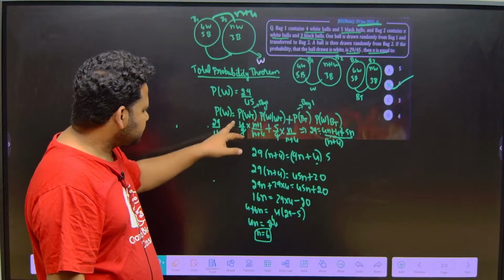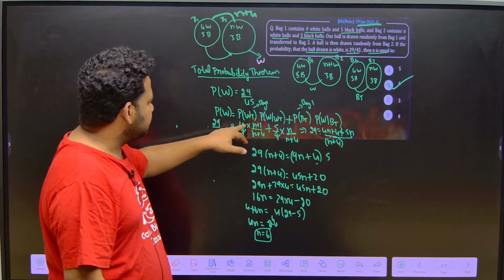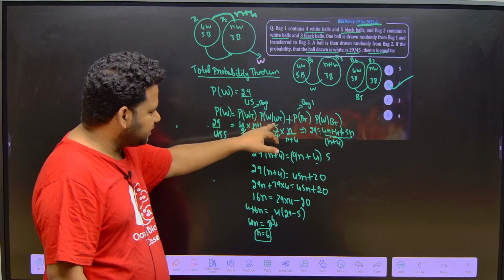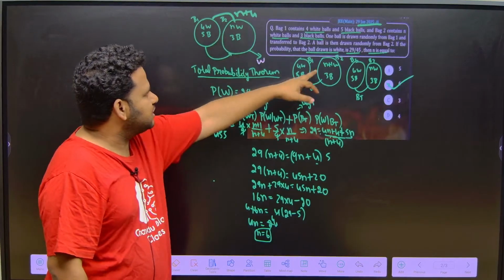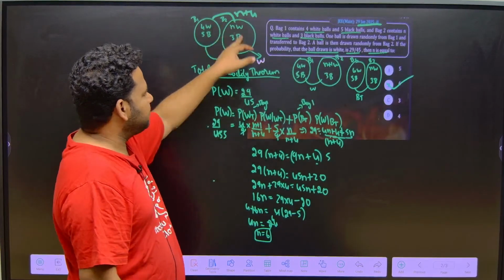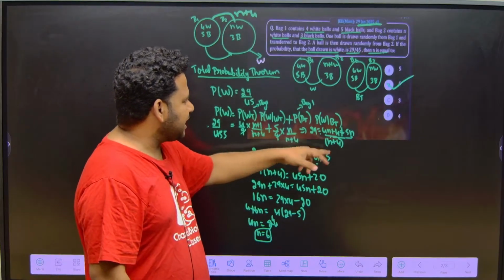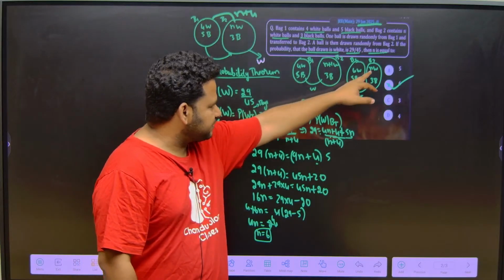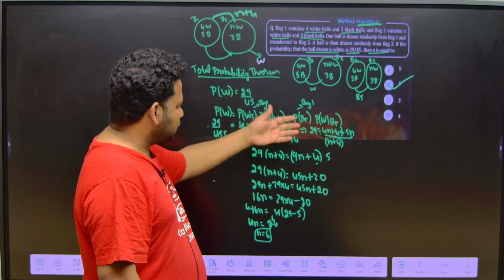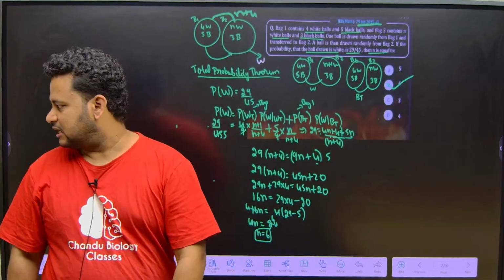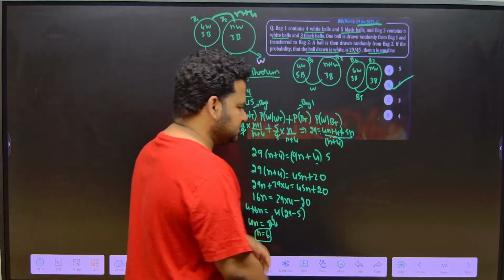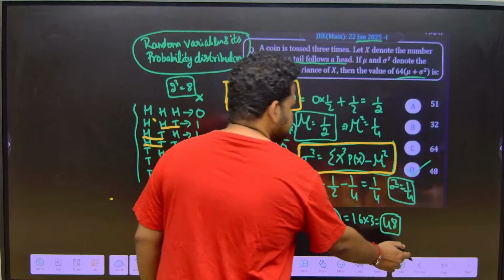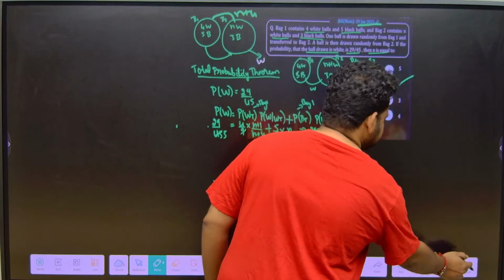So see here, white is how many? 4 out of 9. White ball being transferred, then the probability of getting white, given that a white ball is transferred: here n will become n plus 1, and total is what? n plus 4. Total number of white balls is n plus 4. Plus, now a black ball is transferred means black is how much? 5 out of 9. Now the white balls will remain not n plus 1, white will remain n itself. n out of total, what is it? n plus 4. Now calculating this you will get n is equal to 6. This is the right answer to this question. This was asked in JEE Mains 2025, 29 January, second shift.